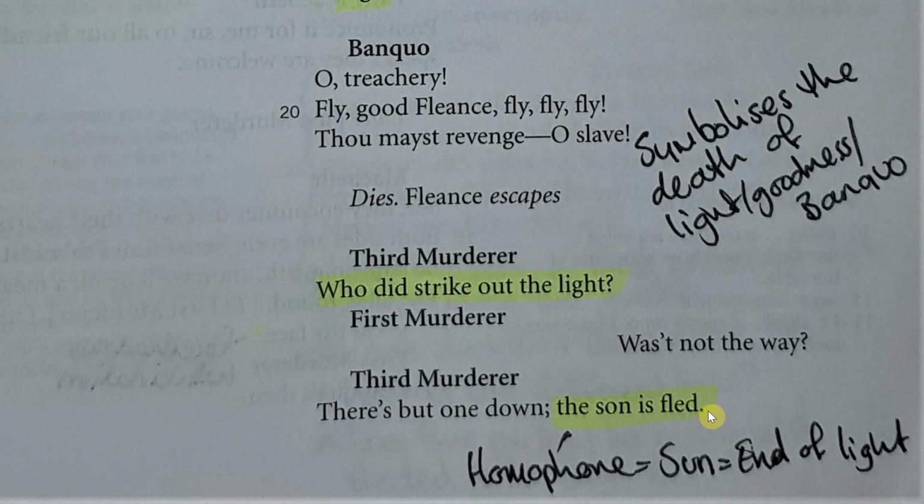Now this indicates that Fleance has gotten away, but with Shakespeare, homophones are really quite prevalent. Sun could also refer to the sun in the sky, showing once more that the murderers are ending light, that they are ending goodness.